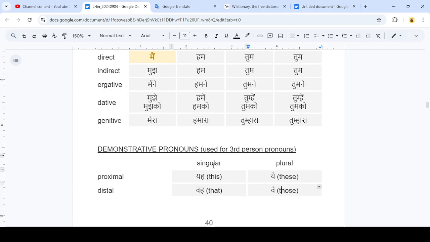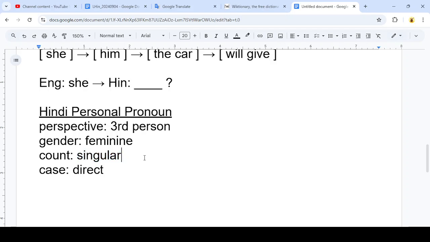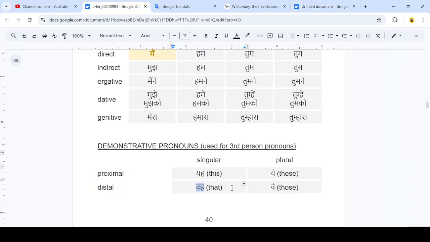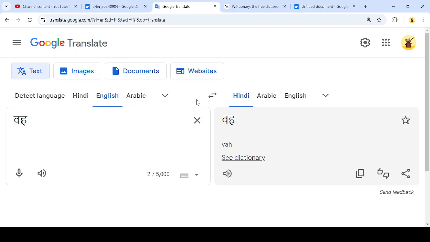And I believe for the singular, either one of these options is acceptable. So I'm just going to choose this particular word here, and I'll use that as the third person singular personal pronoun. So I'll paste that word here. It's pronounced, I believe, va. Yep, that's right.